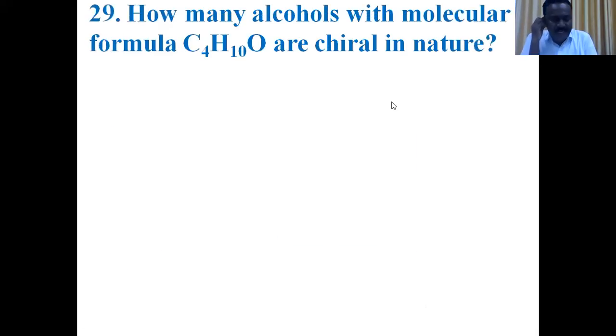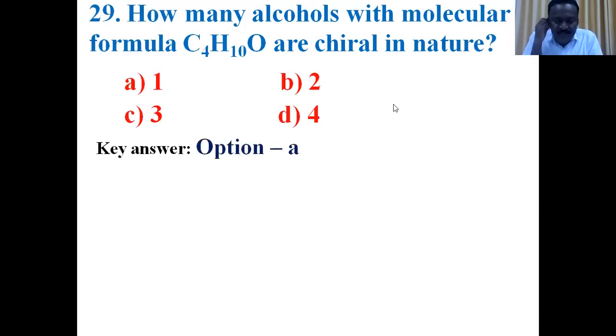Okay. Next question. How many alcohols with molecular formula C4H10O are chiral in nature? C4H10O, butyl alcohol. How many isomers does it have? Generally 4 isomers. Name the 4 isomers: n-butyl alcohol, isobutyl alcohol, secondary butyl alcohol, tertiary butyl alcohol. So what is chirality?